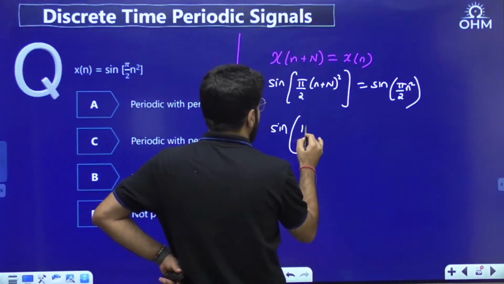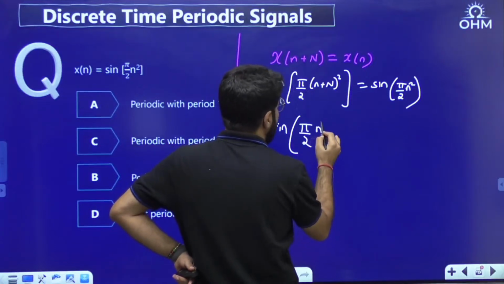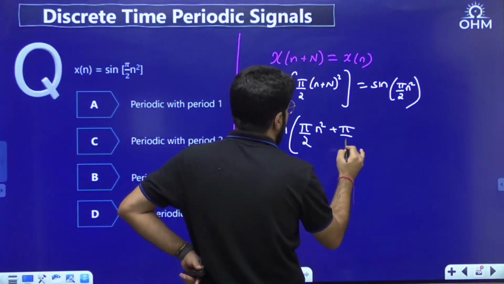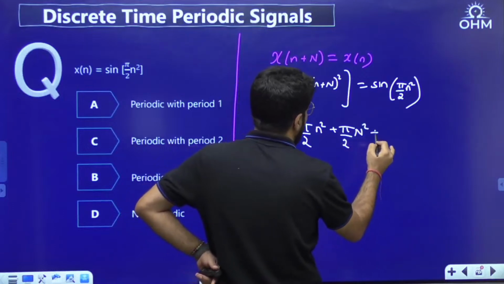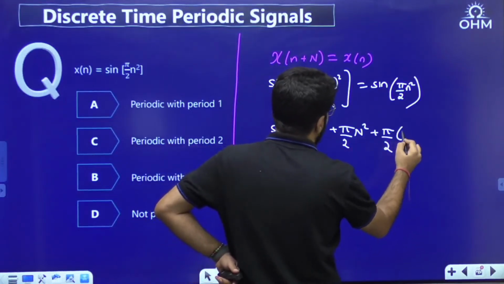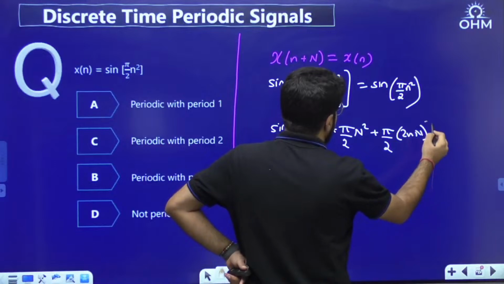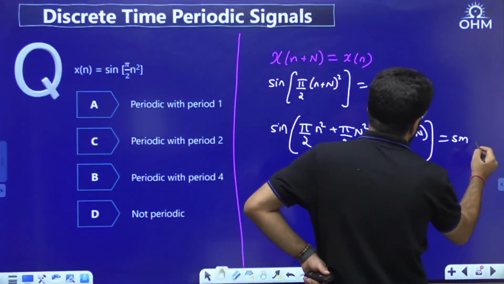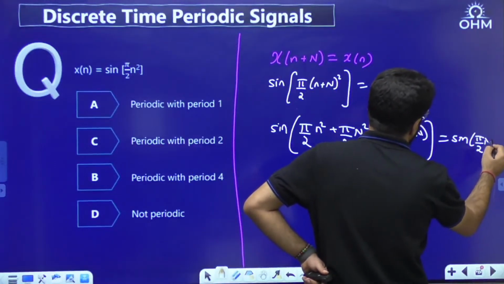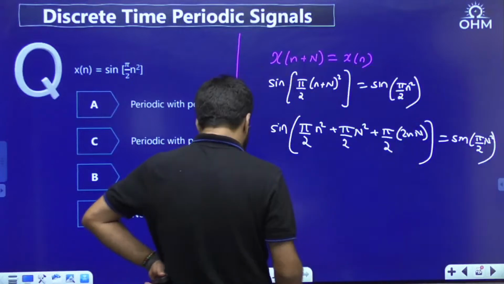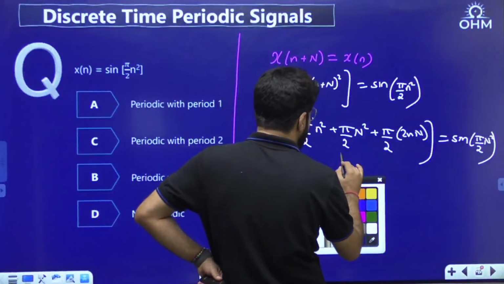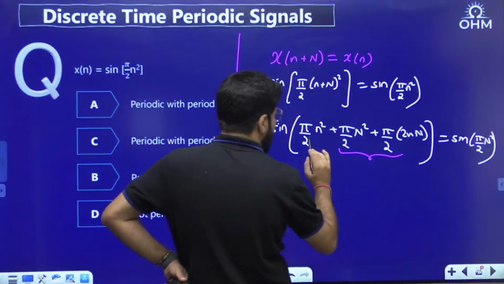Let me open up the bracket: pi by 2 n square, then pi by 2 capital N square, then pi by 2 times 2nN. This should be equal to sine of pi by 2 n square. Now this basically means that if this is theta, you should be getting sine of theta plus 2 pi.